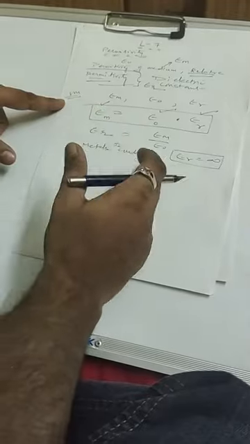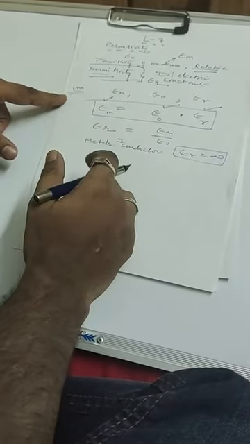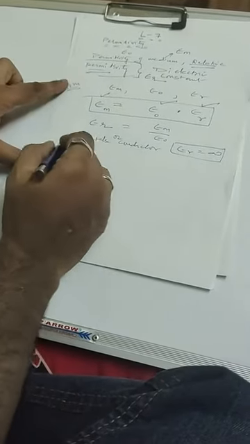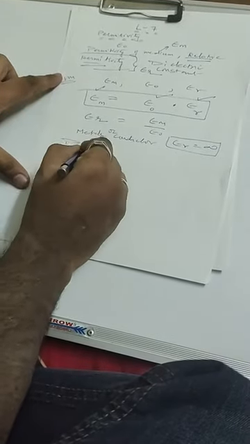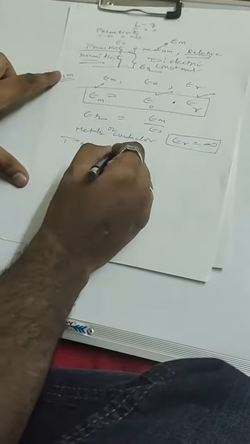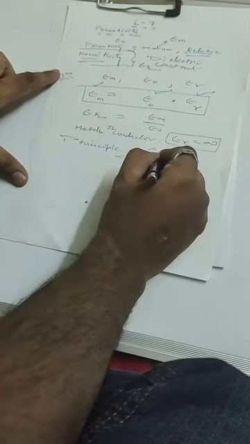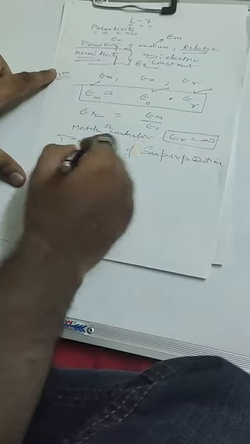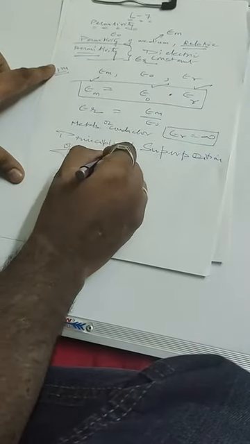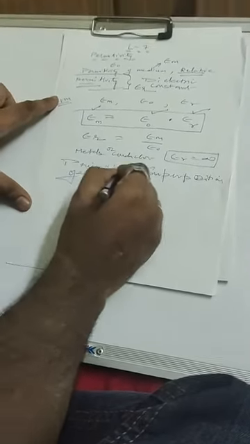So this is about the permittivity. Now let's talk about the next very important principle in physics, that is the principle of superposition of charges. So what is this principle of superposition of charges?